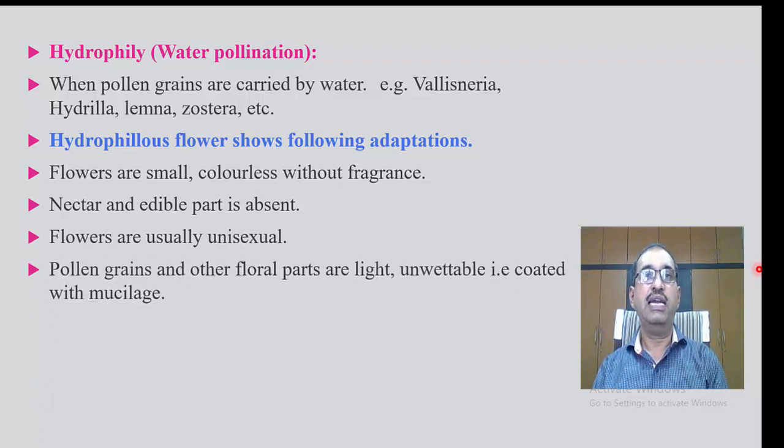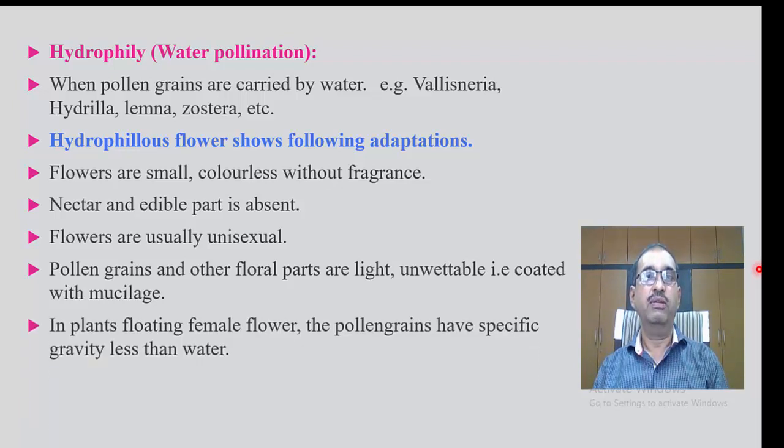Pollen grains and other floral parts are light, unwettable, that is, coated with mucilage. In plants with floating female flowers, the pollen grains have specific gravity less than water. Stigma is brush-like to collect pollen grains.